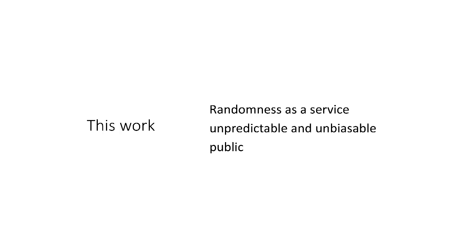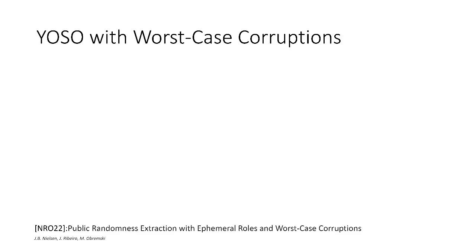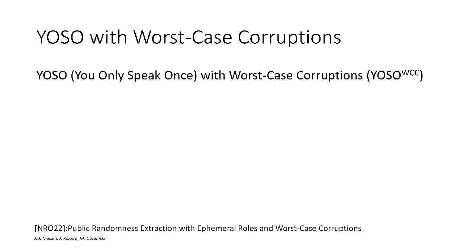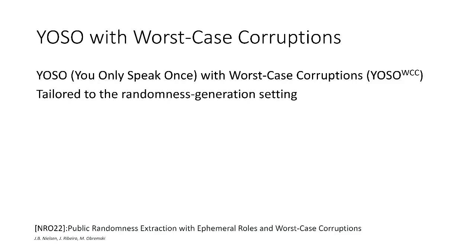Furthermore, our randomness is actually also public, meaning that everyone will be able to see the generated random bits, which is quite useful for quite a few applications. To obtain such randomness, we will be working in a model which is known as YOSO, or You Only Speak Once, with worst-case corruptions, or YOSO WCC for short. This model is tailored to the randomness generation setting, and it is actually a fairly new one. It has been proposed at Crypto 2 years ago.